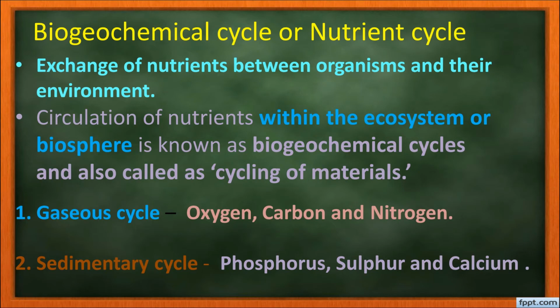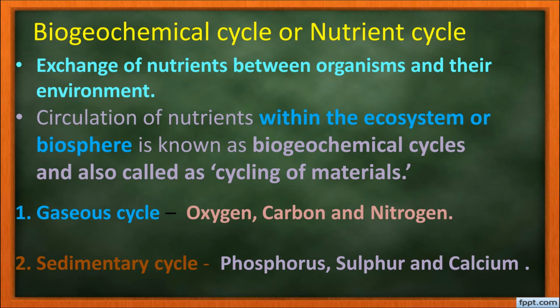Once again, when these organisms die, they are returned back to the physical environment. Like this, circulation of nutrients takes place within the components of the ecosystem or biosphere, and this is known as biogeochemical cycle. And they are also called cycling of materials.